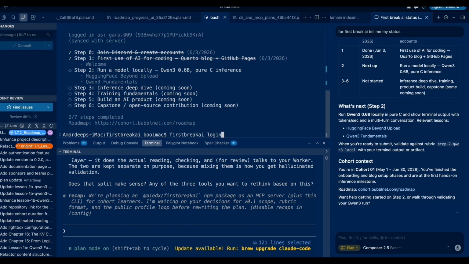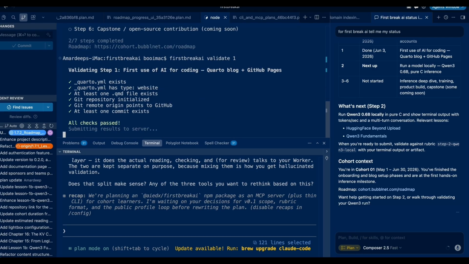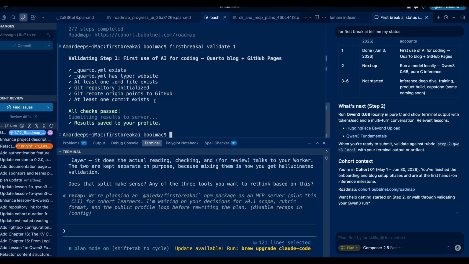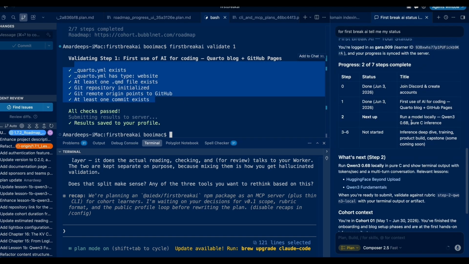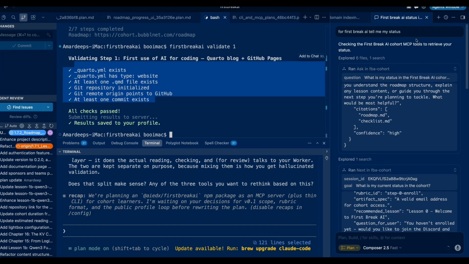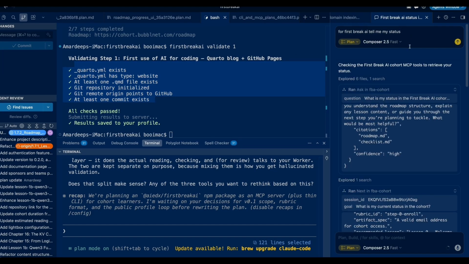If you want to complete a particular step, you can type validate and the step name with 0 or 1, whatever it is. It will check for various steps and complete the process, right? So this is one way to do it. And you can see that I can also add these MCP servers to my coding agents, be it Cursor or Claude Code. I can add these MCP servers to both.